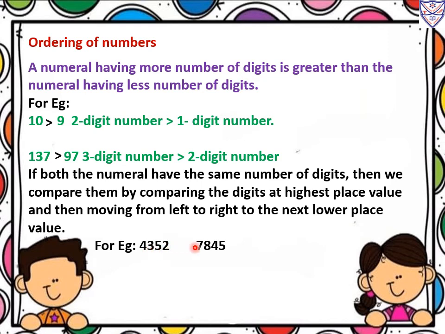So in both numerals, thousands is the highest place value. In the thousands place, which digit is there? 4. And here in the thousands place, which digit is there? 7. Now we will compare 4 and 7. Which one is greatest? Yes, 7. So 7845 is greater than 4352. Okay, so this way we will do comparison when the number of digits is the same in the numerals.